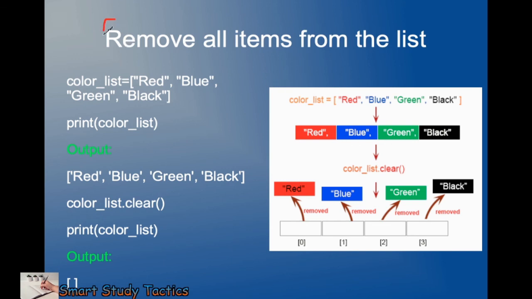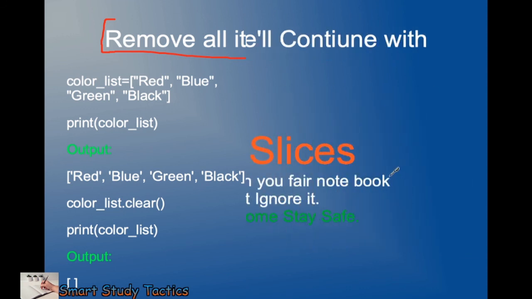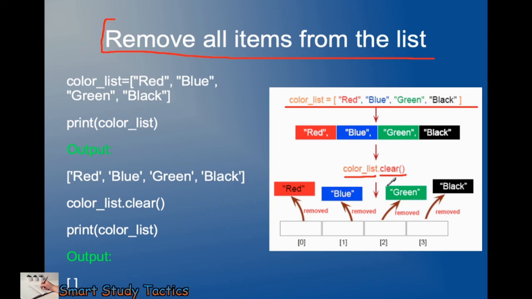Now we want to make the list empty, removing all items from the list. How will you clear the list? You will clear the list by the clear function. Here we have the main list. List dot clear will clear all the data whatever is in the list.